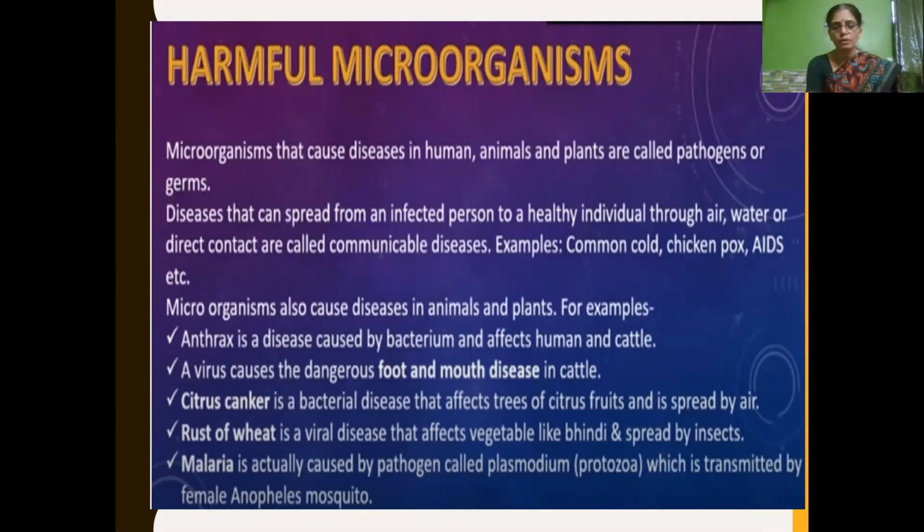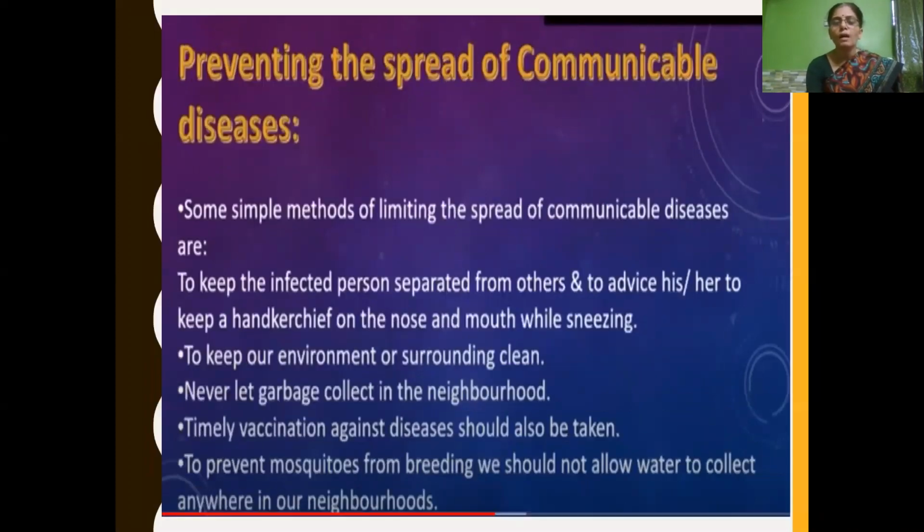And malaria in humans, you can see that malaria is caused by a pathogen called plasmodium, that is a protozoan. We have learned one type of microorganism, protozoa called plasmodium, which is transmitted by the female Anopheles mosquito. And then we have learned about the female Aedes mosquito. It transmits dengue, which is caused by virus. Isn't it, children? And then how we can prevent the spread of communicable diseases. We have to follow simple methods to prevent the spread of communicable diseases.